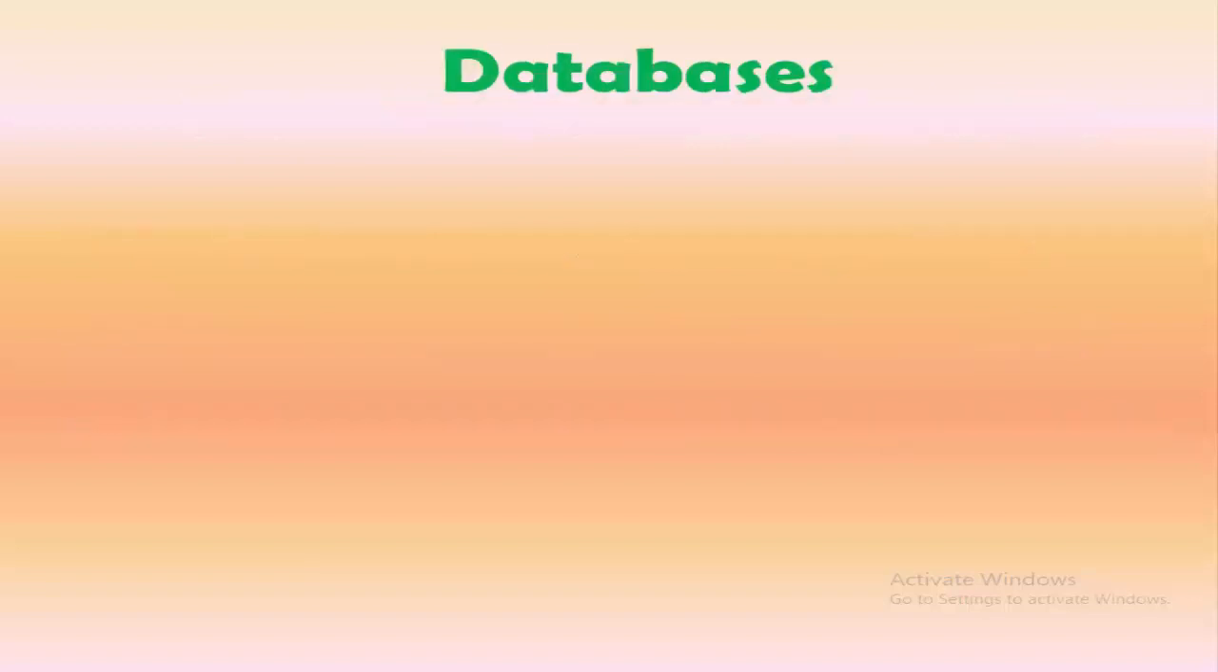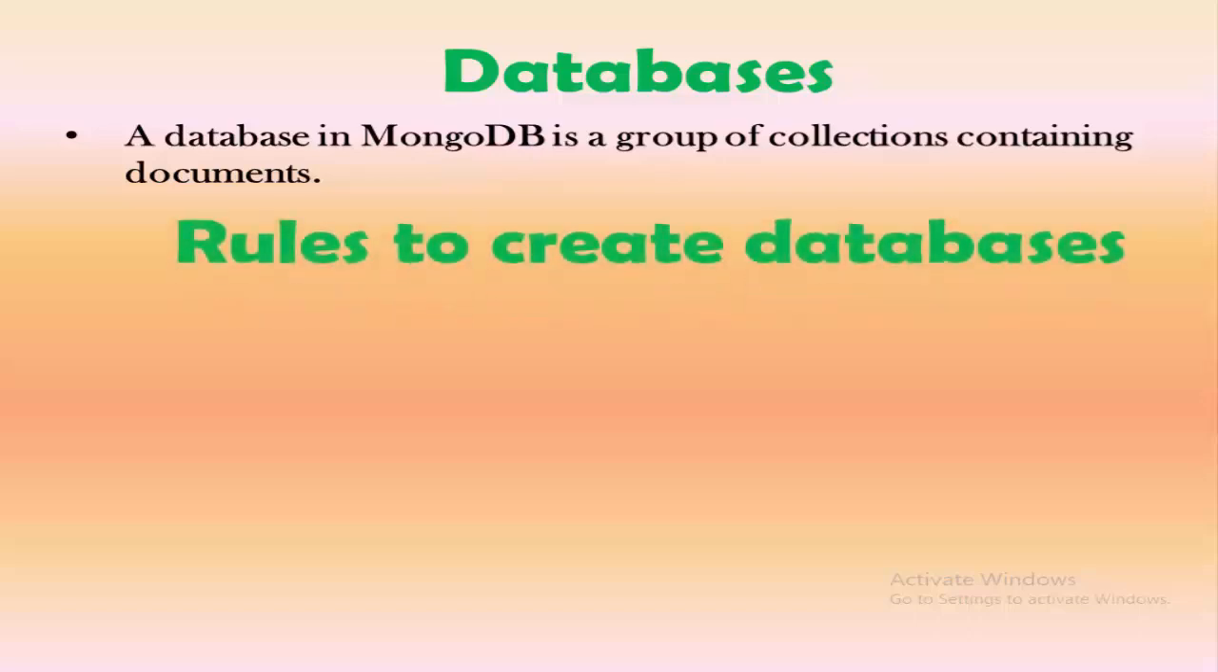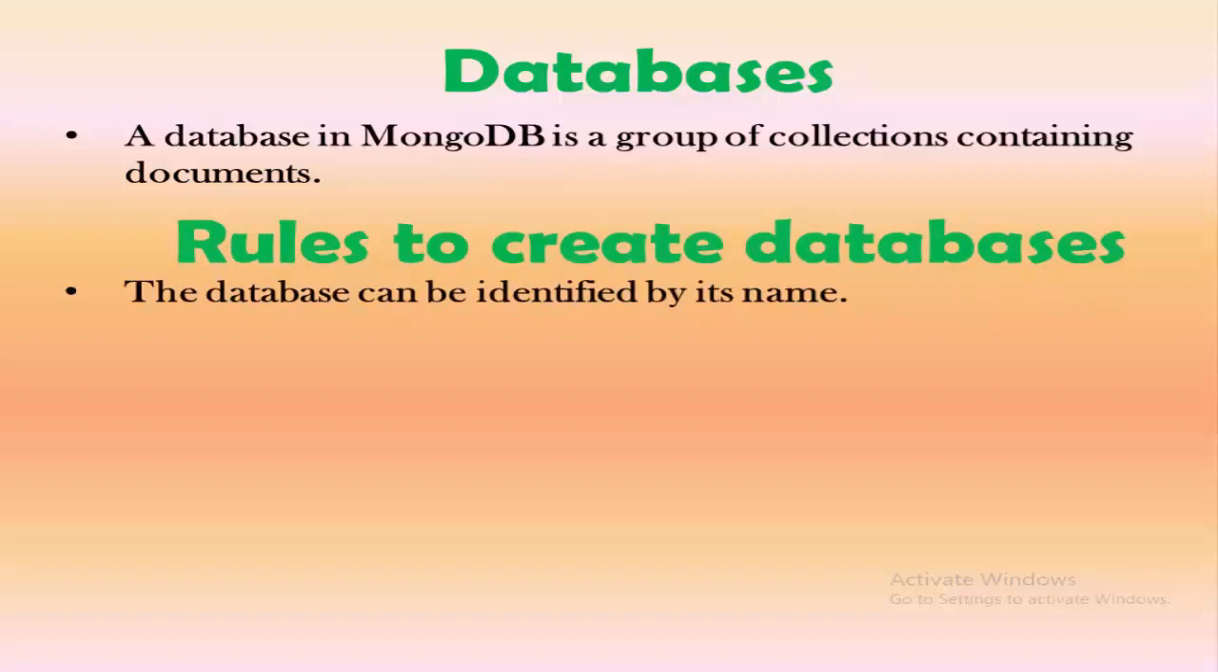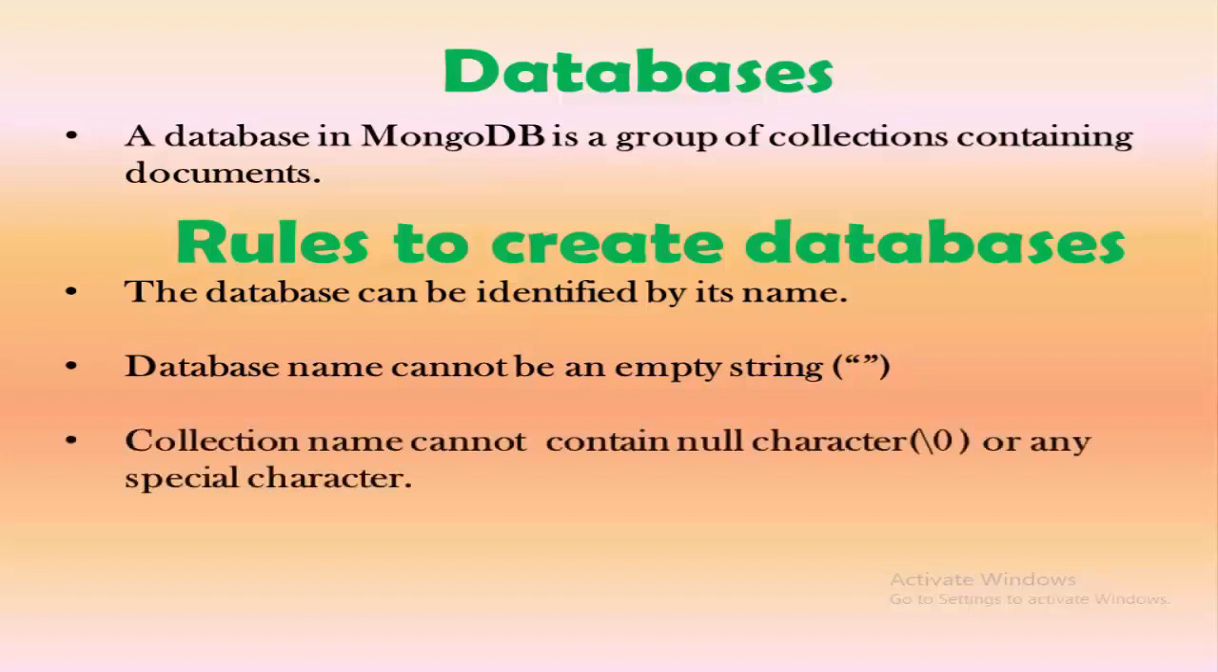Now coming to the last component of your MongoDB data model, and that is nothing but the databases. A database in MongoDB is a group of collections containing documents. As per the hierarchy of the MongoDB data model, databases contain collections and collections contain documents in it. Again, for writing databases, you need to follow some rules. The first rule is that the database can be identified by its name, as in the case of collections. The second rule is that the database name cannot be an empty string, same as a collection. And the third one is that the name cannot contain a null character or any special character in it.